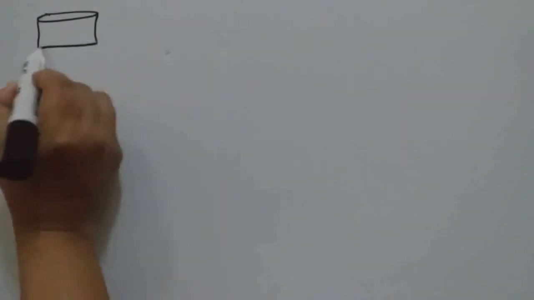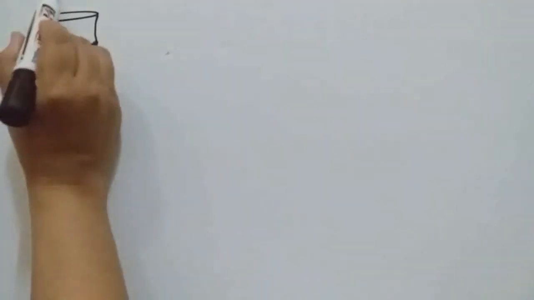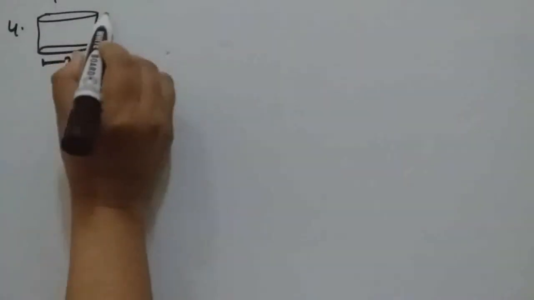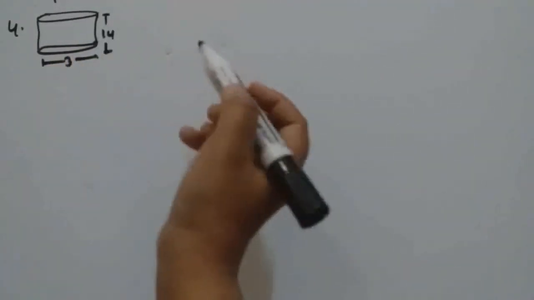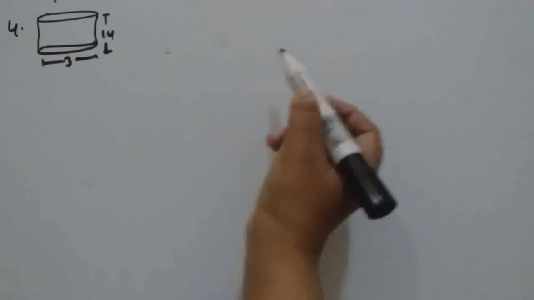In question 4, it is given that a well of diameter 3 meter is dug 14 meter deep. Earth taken out of it has been spread evenly. So this well is cylindrical in shape, and here it is 3 meter in diameter and height is 14 meter. Earth taken out of it has been spread evenly all around in the shape of a circular ring.